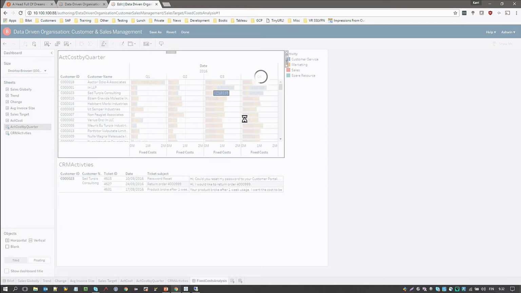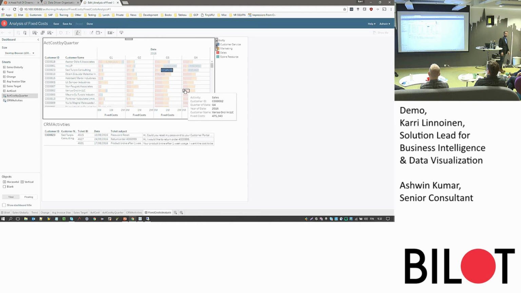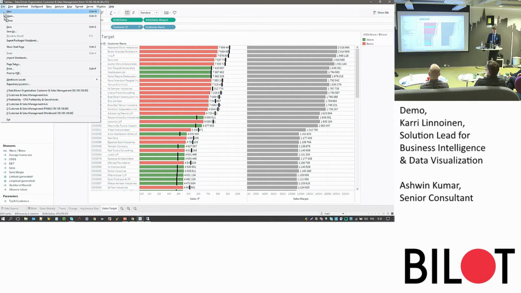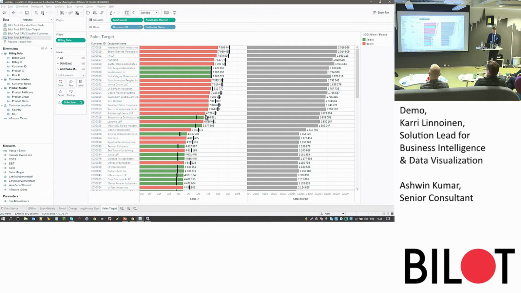Okay. So now that I've saved my worksheet, I think Karri will be able to better understand our profitability figures now that he has the full picture with our fixed cost information. So back to Karri. All right. So Ashwin now logs out of our Tableau server, and then let me just close this.